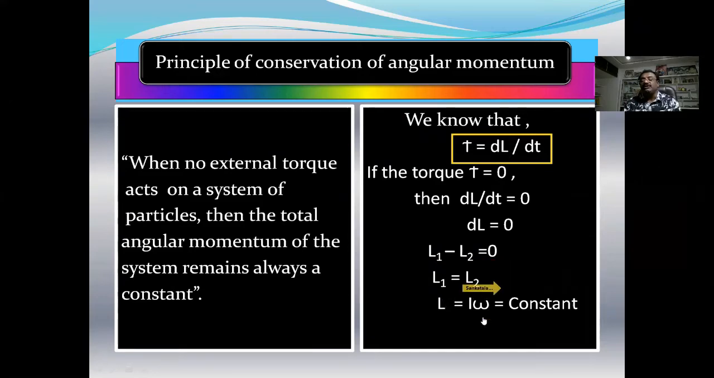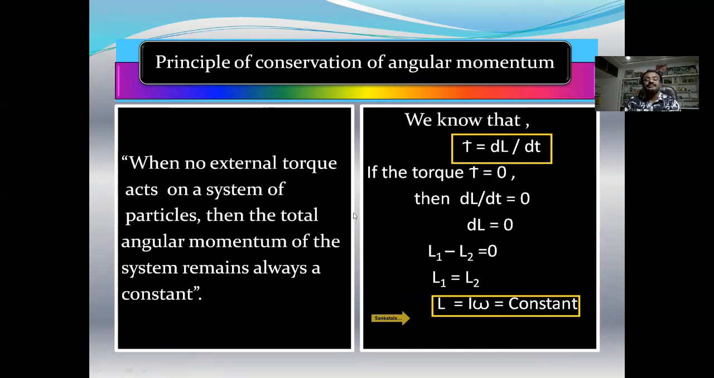So L is equal to I omega, constant. So this is called the law of conservation of angular momentum, the principle of conservation of angular momentum. So we can define it like this. When no external torque acts on a system of particles, then the total angular momentum of the system always remains constant.